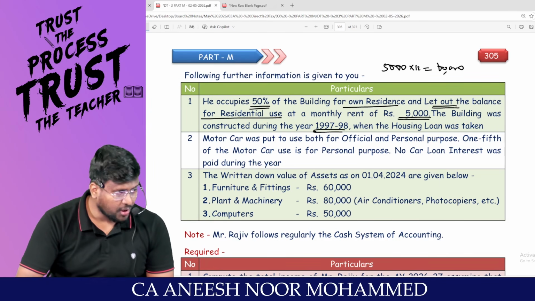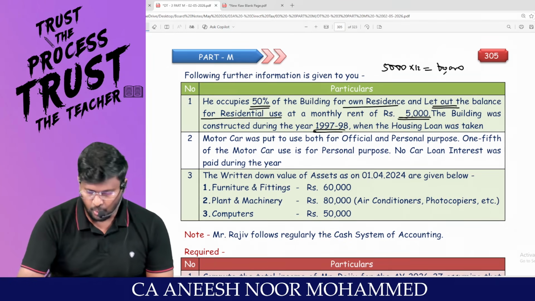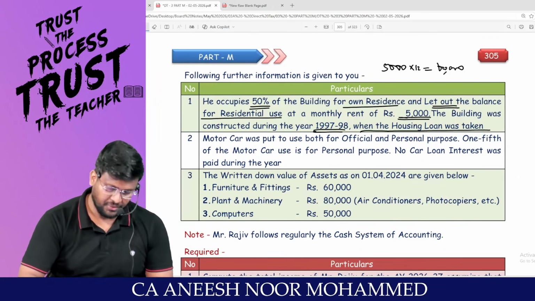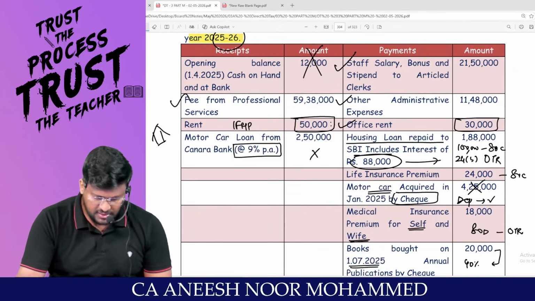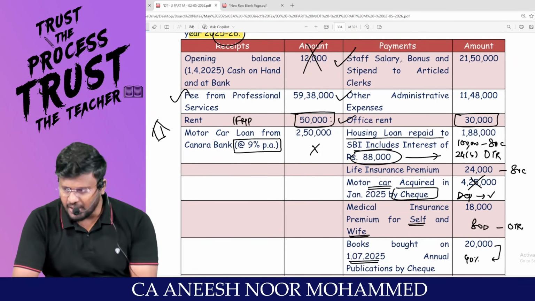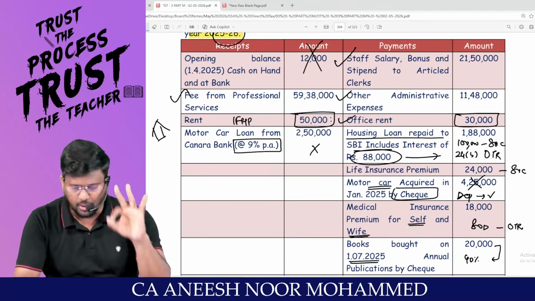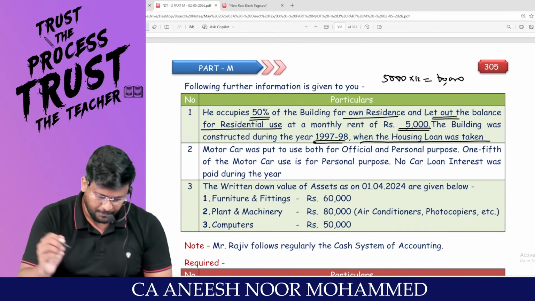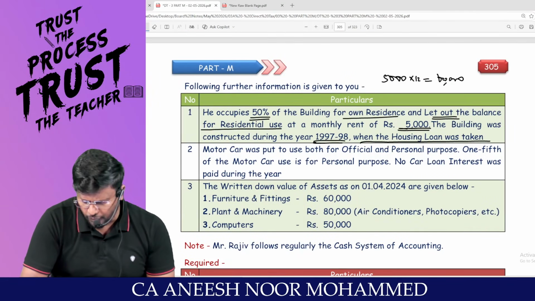Loan should be taken on or after 1/4/1999. When was the housing loan taken? That means for this housing loan, sir, have they paid any interest? Yes, 88,000. Since the loan has been taken before that date, it should be restricted to 30,000. Able to appreciate? Motor car was put to use for both official and personal purpose.